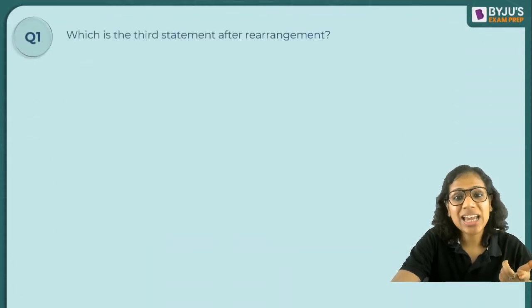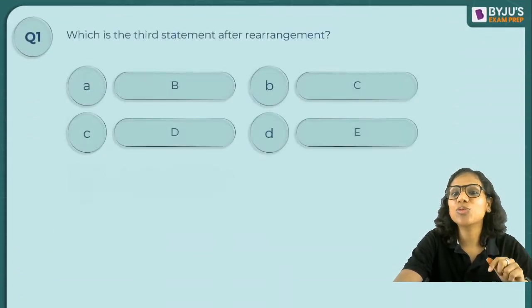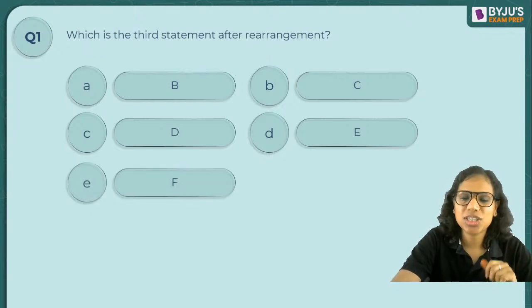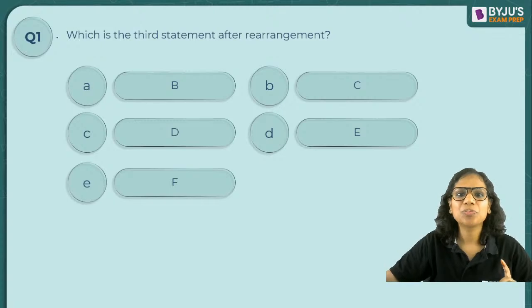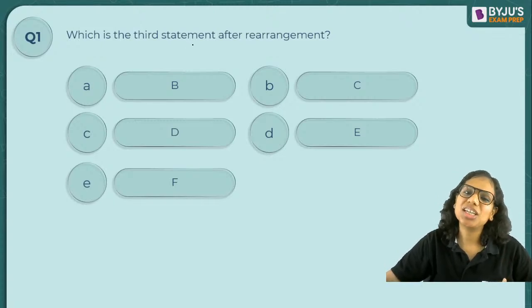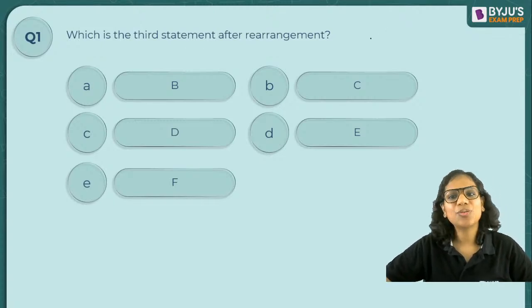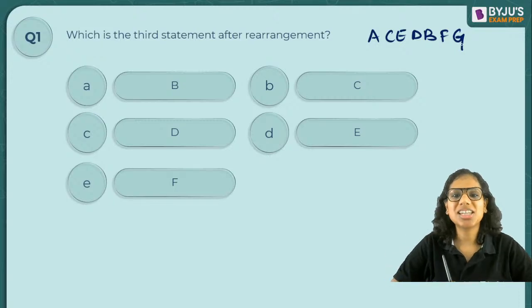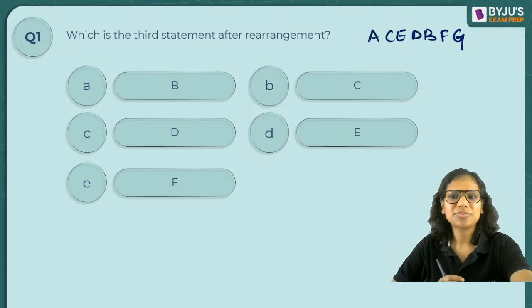So we've already had some parajumble sessions. So in case some of you feel that your parajumbles are weak, let's say, you can attend those sessions. You can watch those sessions, right? Third statement after rearrangement. Yes, once you've identified your order, it is A, C, E, D, B, F, G. Okay. So what is the third statement after rearrangement?